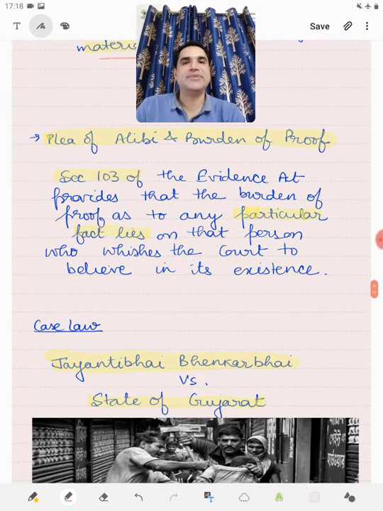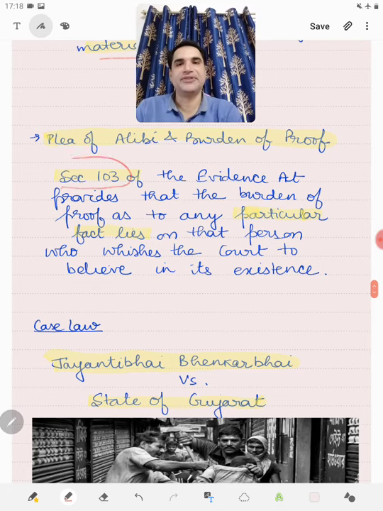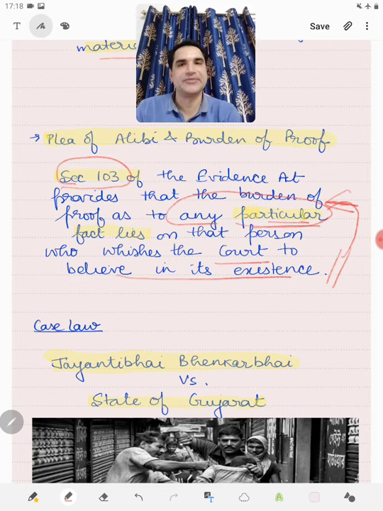Then, plea of alibi and burden of proof. Friends, Section 103 of the Indian Evidence Act states that the burden of proving any particular fact is on that person who claims before the court that particular fact. So any person who wants the court to believe in that particular fact has the onus of proof, the burden of proof to prove that particular fact.